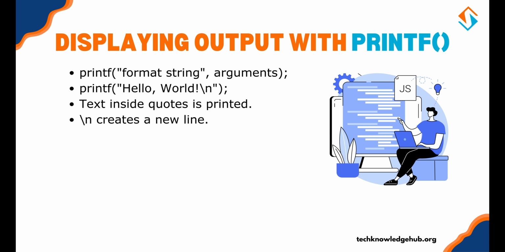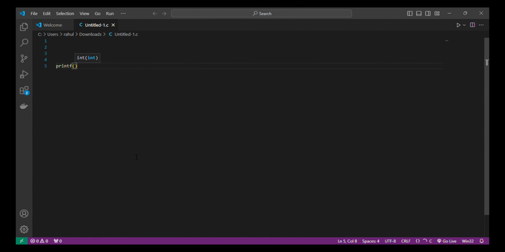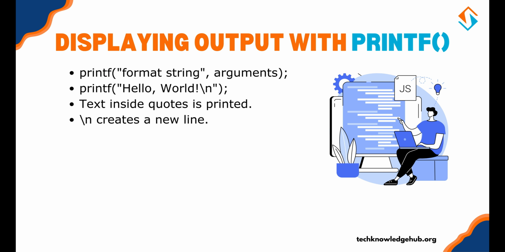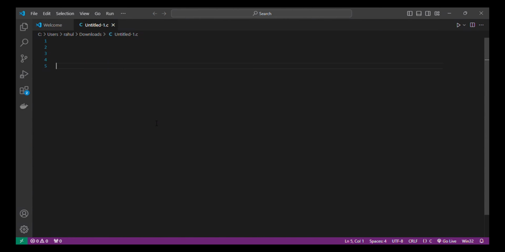The printf function is used to display text and data on the screen. It's part of the stdio.h library, so make sure to include this header file in your program. Basic syntax of printf. The format string specifies what to print, and the arguments are the values or variables to display. Let's see an example.